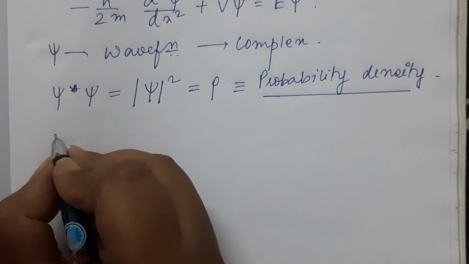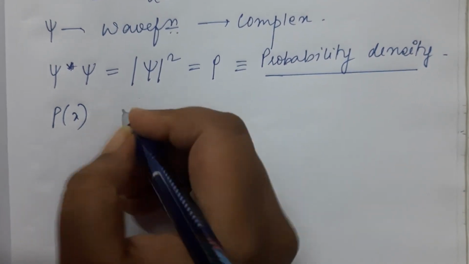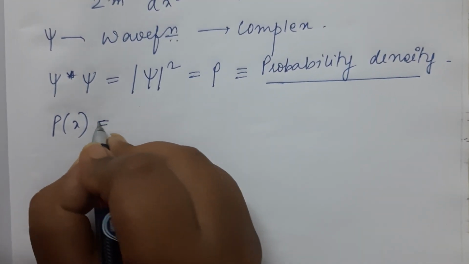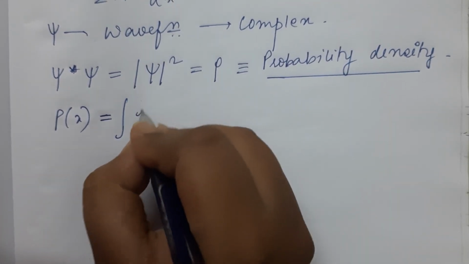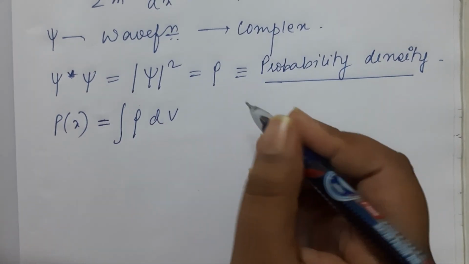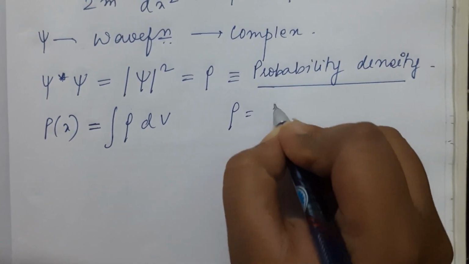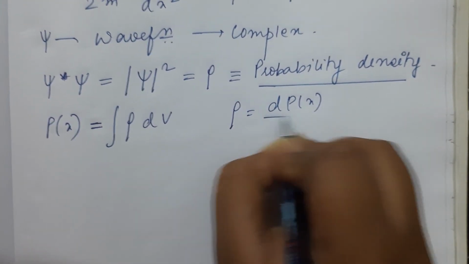So P of x, that is the probability of finding the electron, is written as integration over rho dv, because rho is dp of x dv.